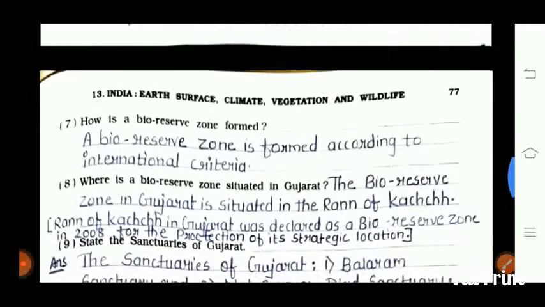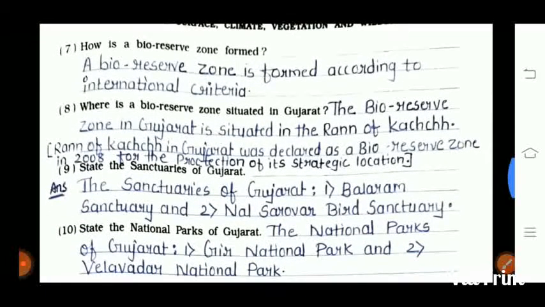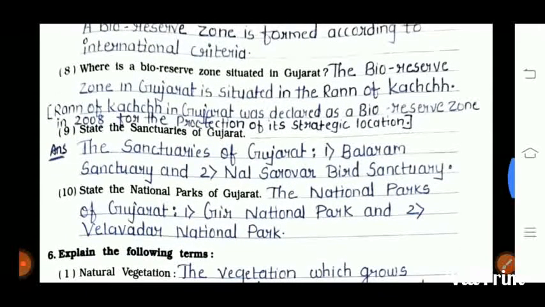Then seventh one is how is a biosphere reserve zone formed? A biosphere reserve zone is formed according to the international criteria. Eighth question is where is the biosphere reserve zone situated in Gujarat? The biosphere reserve zone in Gujarat is situated in the Rann of Kutch. Rann of Kutch in Gujarat was declared as a biosphere reserve zone in 2008 for the protection of its strategic location.